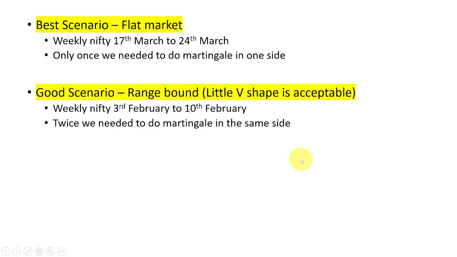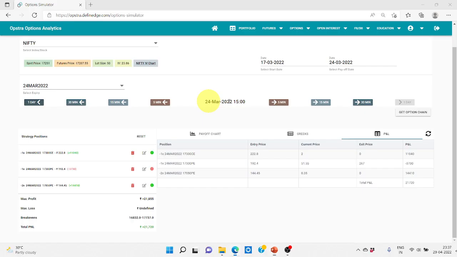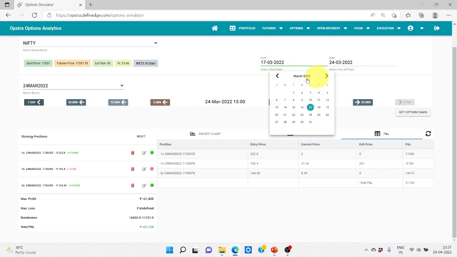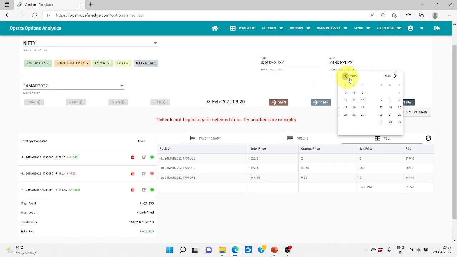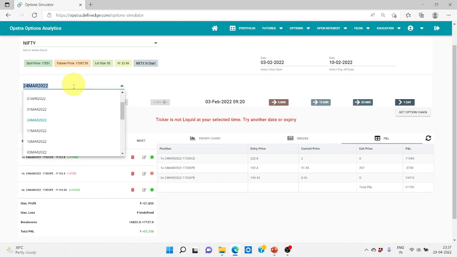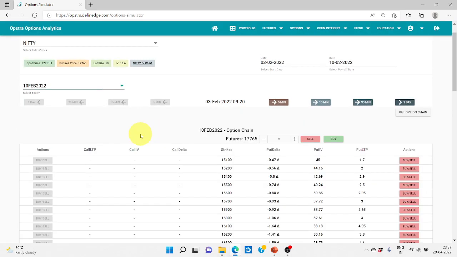Let's go to the second scenario. This is a kind of good scenario where the market is range bound. A little V shape is also acceptable. It should not be trending. That is the worst case scenario that we'll see in the next case. So we'll see the weekly from 3rd February to 10th February. Let me just show you. The expiry is on 10th February.